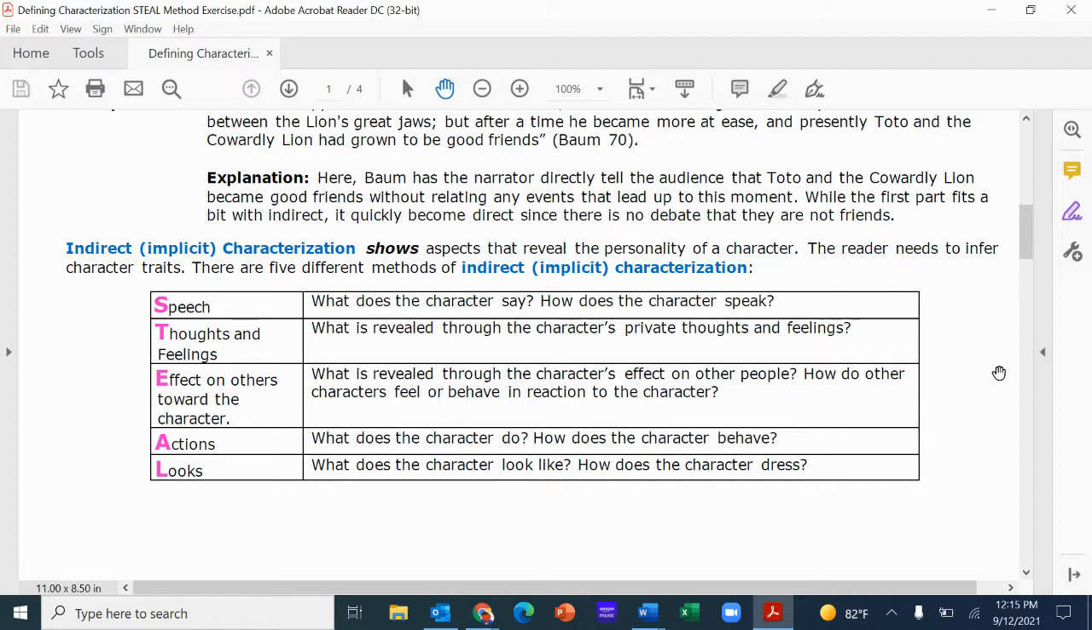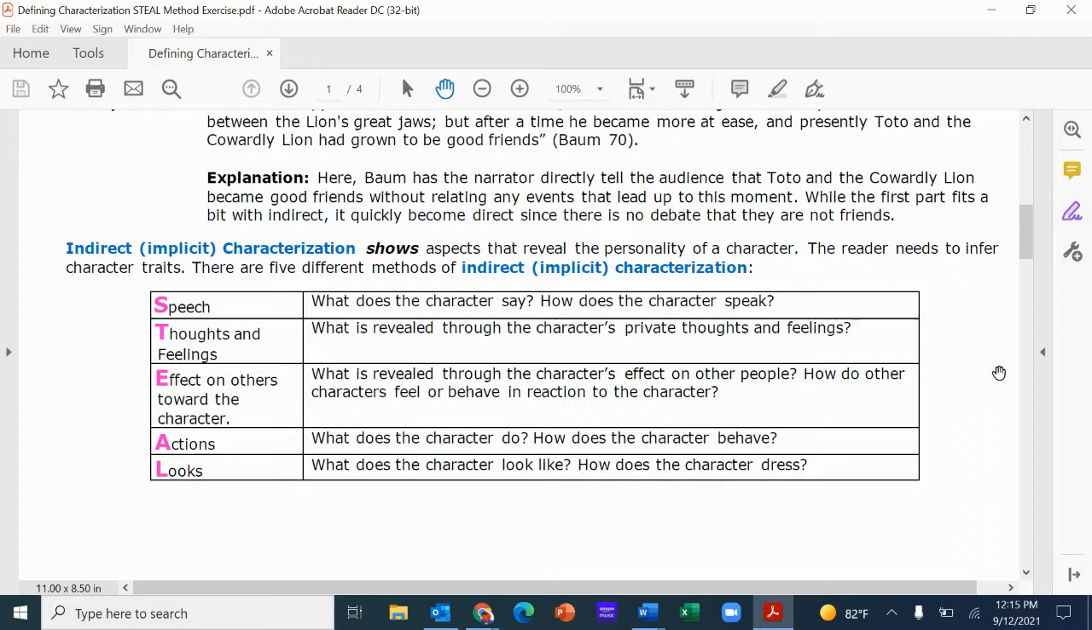So we have speech. How does the character talk? What does the character say? How does the character speak? Thoughts and feelings: what is revealed through the private thoughts and feelings of a character? The effects on others: what is revealed through the character's effect on other people? How do other people feel or behave in reaction to the character?